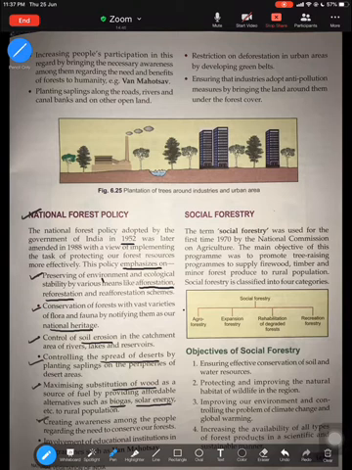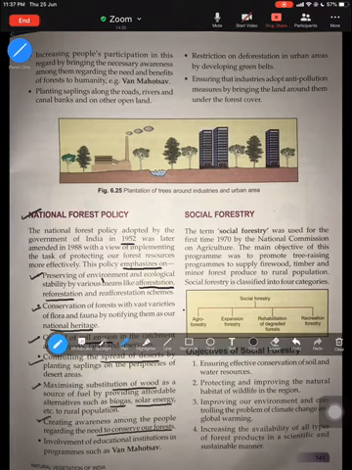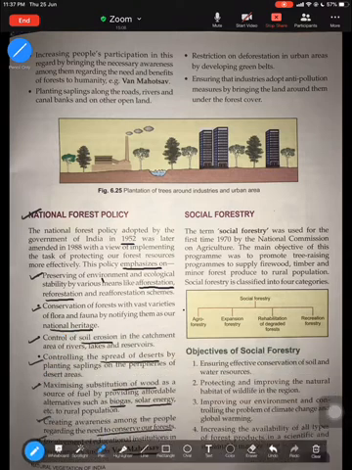Creating awareness among people about why we need to conserve forests, making them aware of how forests help us in many different ways. Involvement, engaging people, encouraging educational institutes to celebrate Environment Day, having schools adopt environmental clubs, so that people are aware about the importance of forests.